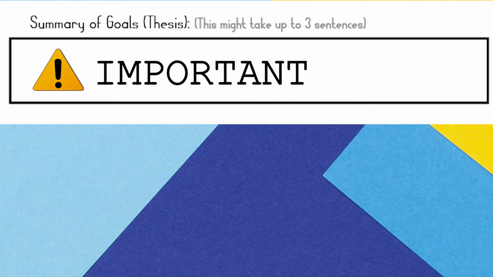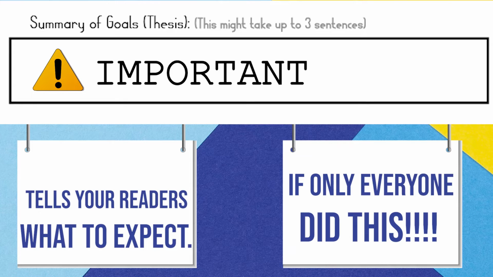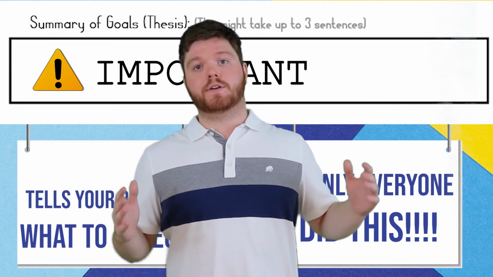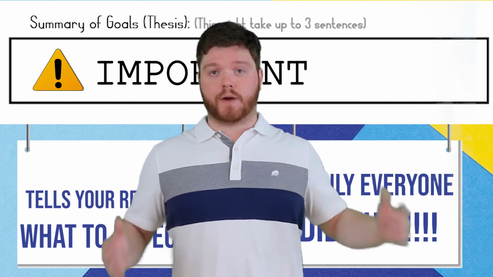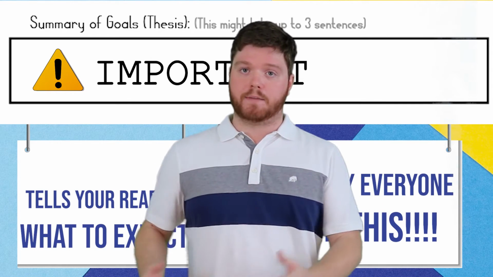The last box in the introduction is asking you to summarize your goals. This is perhaps the most important part of the introduction because it will tell your readers straightforward what to expect. If all authors did this, it would be easy to skip around in the text to different sections. So there are 2 different ways we can do this. We can either cram all 3 of our goals into one sentence, or we can break it apart.